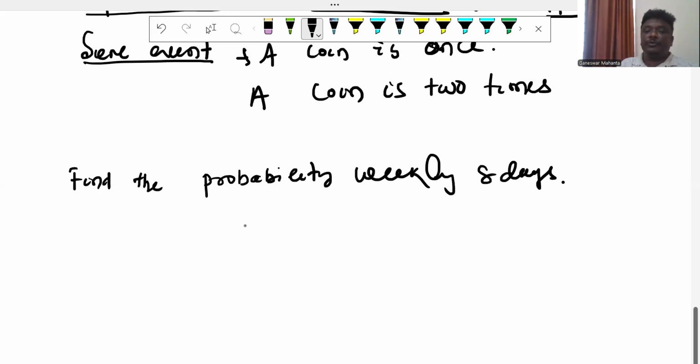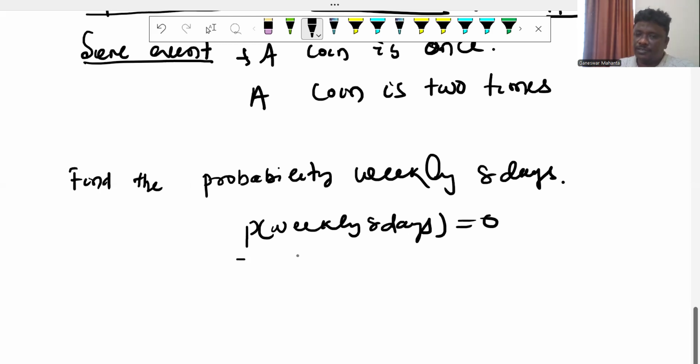So in favor of a weekly 8 days, that is not possible. So the probability of a weekly 8 days must be 0, because there is nothing to value.